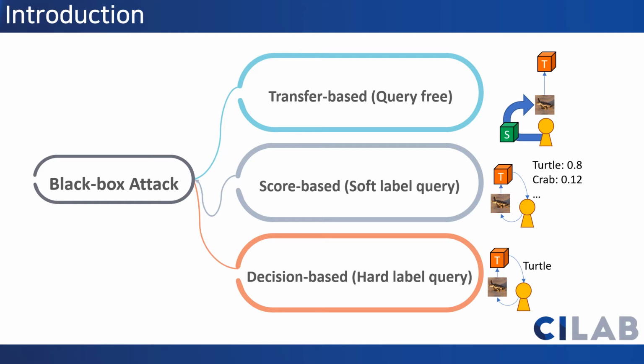Two other attacks are score-based attacks and decision-based attacks. They can check the target model's output through querying and gradually reduce the size of adversary perturbation. They are distinguished by the type of output they can get. In this paper, we focus on these query-based attacks and develop a simple but effective defense method against them.